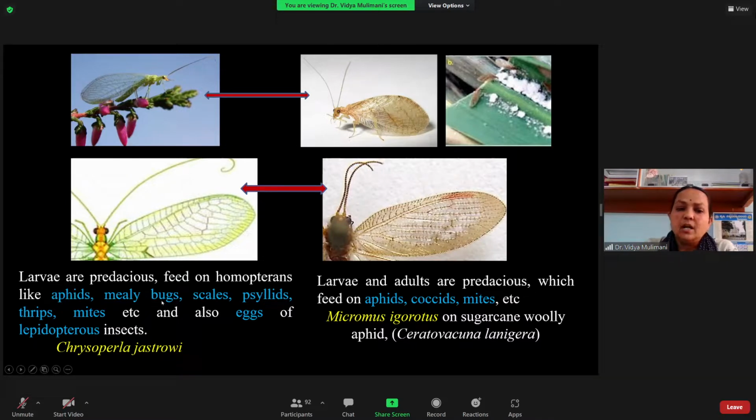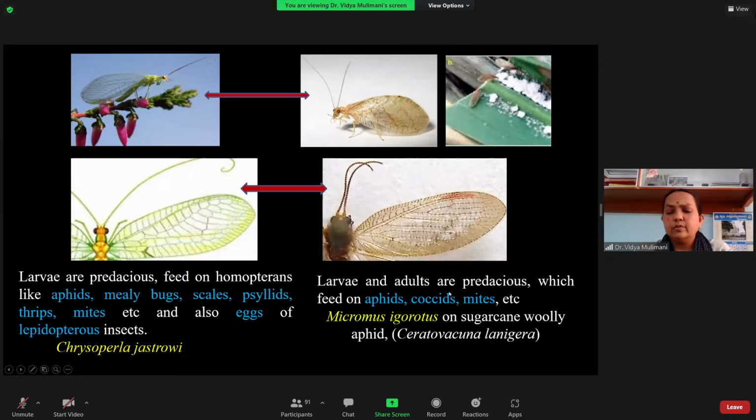Another difference, larvae are predaceous. Mainly they feed on homopterans. Homopterans means sucking insects like the aphids, mealybugs you have seen, scales, psyllids which you get in sub-apple, thrips, and mites, which are not insects. Apart from that, it also feeds on the eggs of Lepidoptera. Especially in the cotton ecosystem, it eats the eggs of all three species of bollworms. And here I have given you one example, Chrysoperla zastrowi.